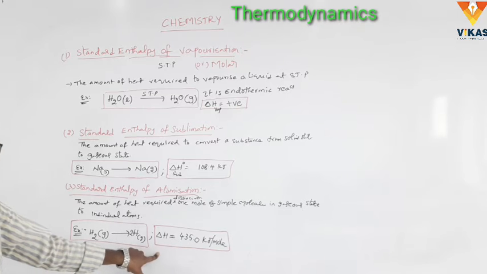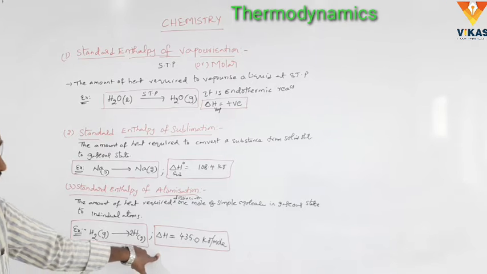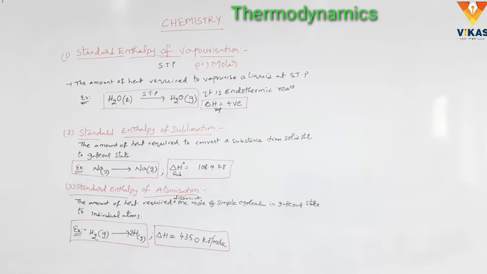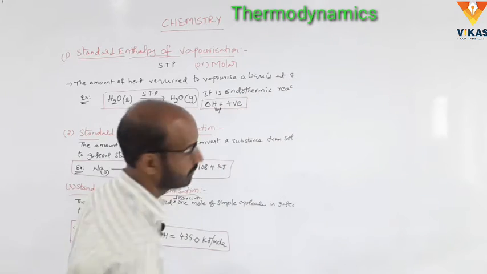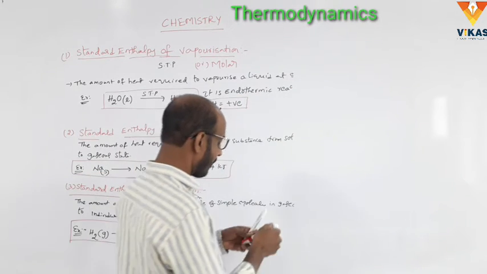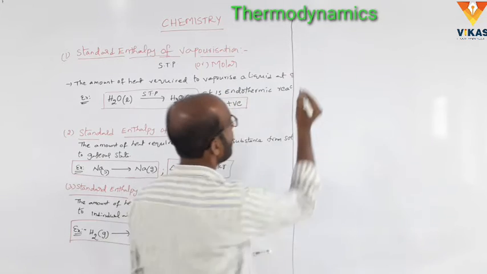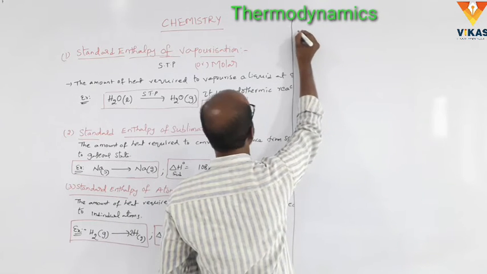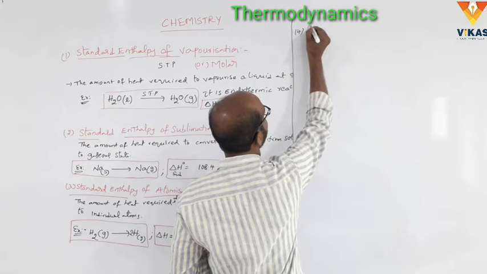Okay, if the delta H is equal to 435.0 kilojoules per mole. Okay, and next one, bond enthalpy. Next one, bond enthalpy. And fourth one, bond enthalpy.